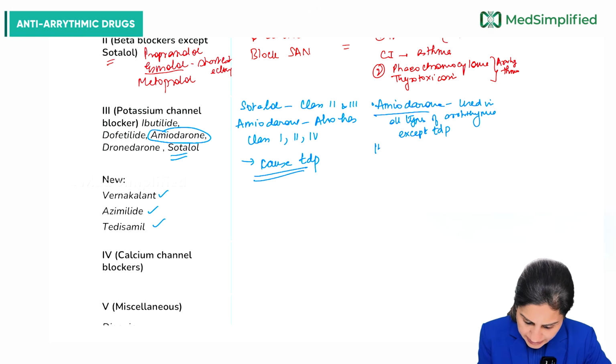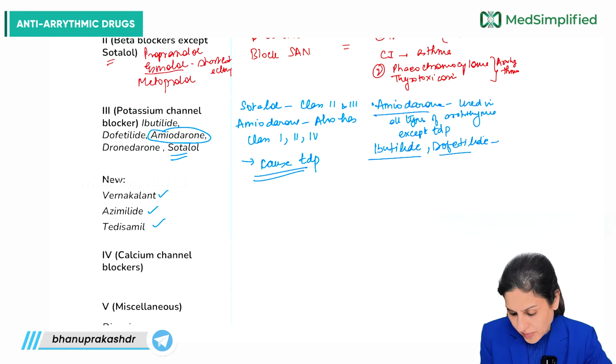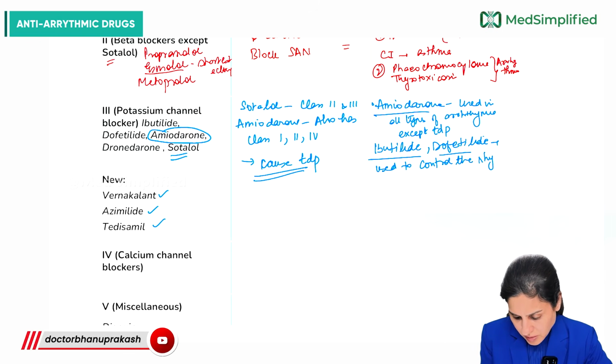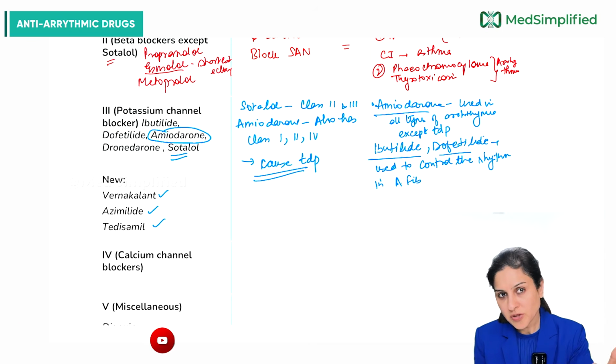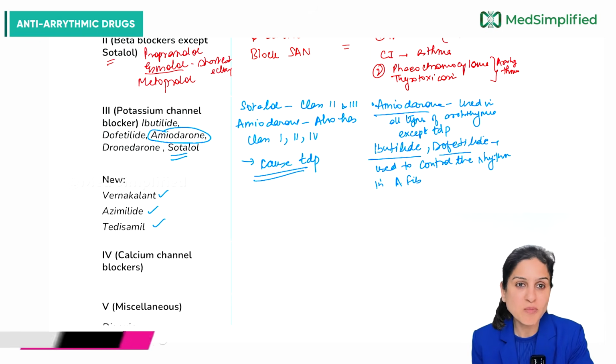Then the drugs like ibutilide, dofetilide, they are used to control the rhythm in atrial fibrillation. For the rate control, we need drugs which decrease the conduction of the impulses from the atria to the ventricle, but also the atria needs to get back into its normal rhythm.